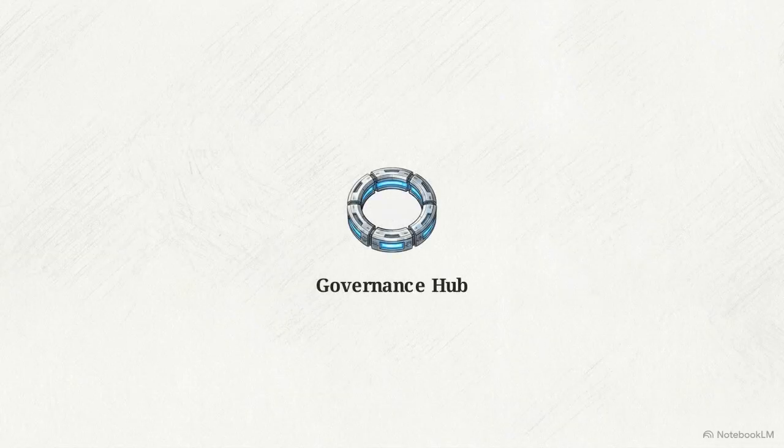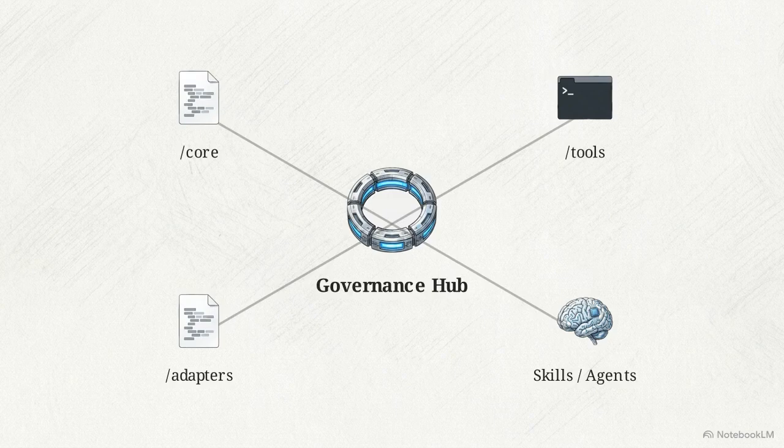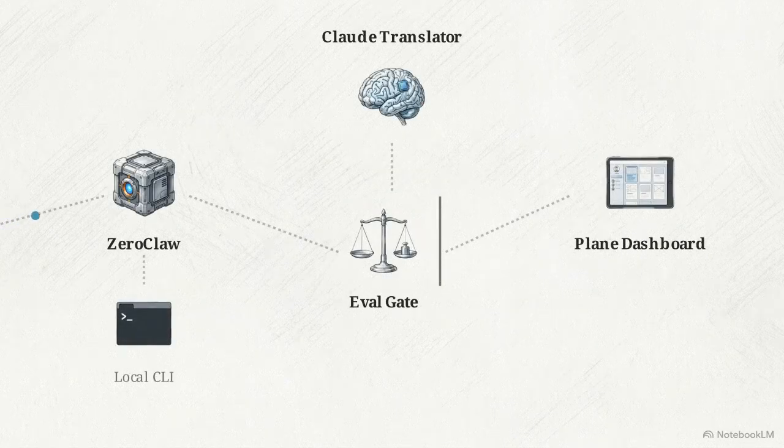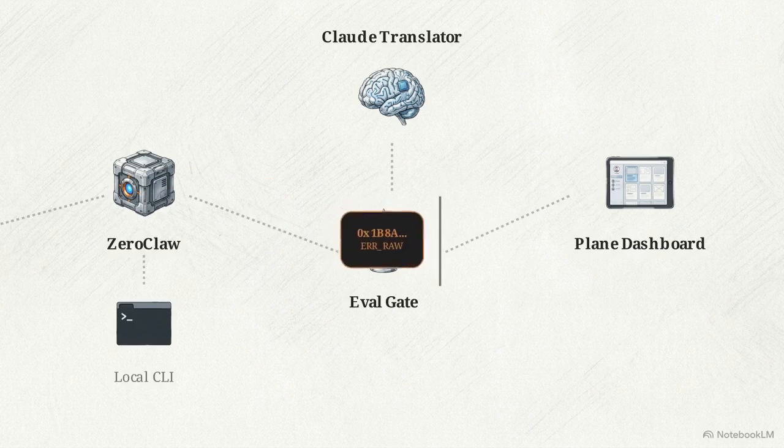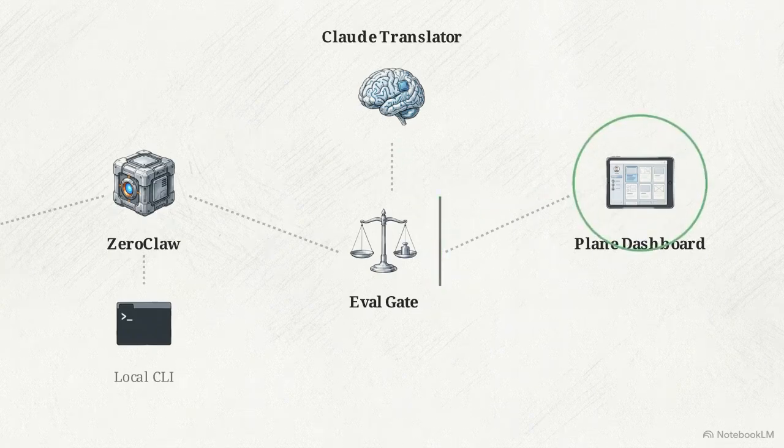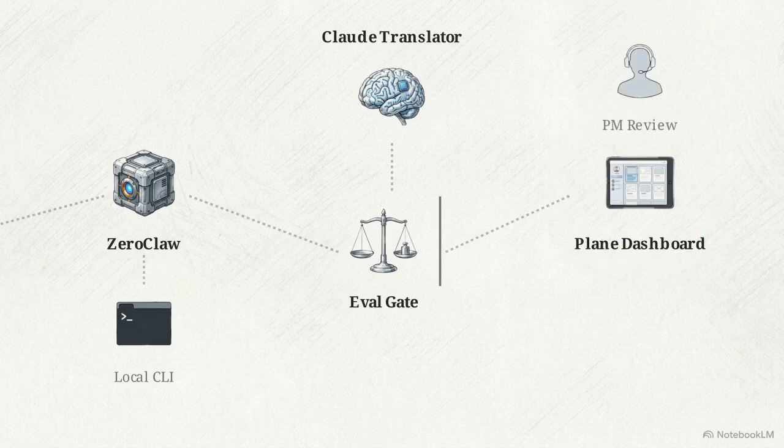Reviewing the complete architecture, you can clearly see the strict separation between the core governance, the tools, the skills, and the native adapters. When we trace a workflow, the efficiency becomes obvious. A ZeroClaw worker receives a task and successfully executes a local CLI script based exactly on the tool interface policy. The worker's raw machine log output passes into the eval gate. Because it is unreadable to a human, it is seamlessly rewritten by a Claude translator agent. Finally, the translated, highly readable update is logged cleanly to the plain dashboard for the project manager to review.